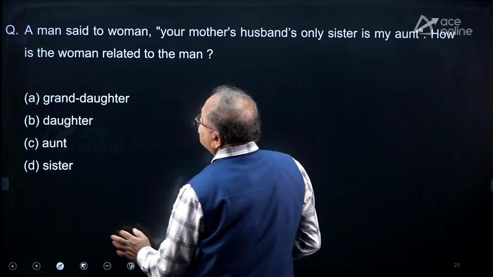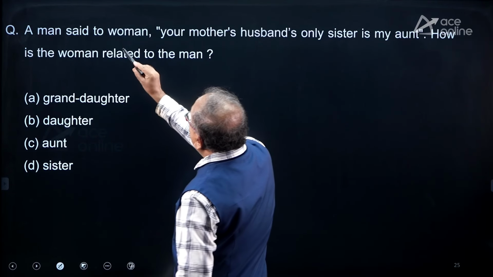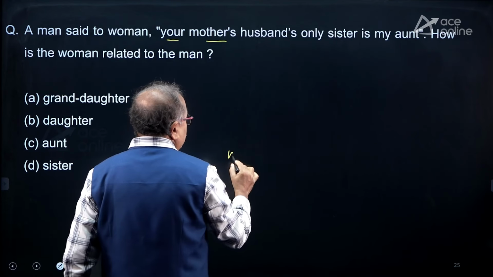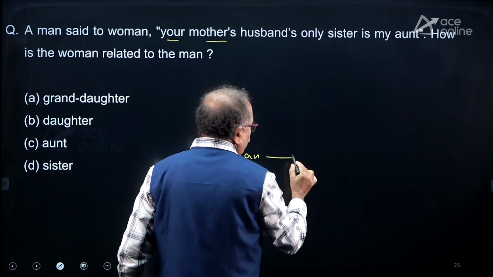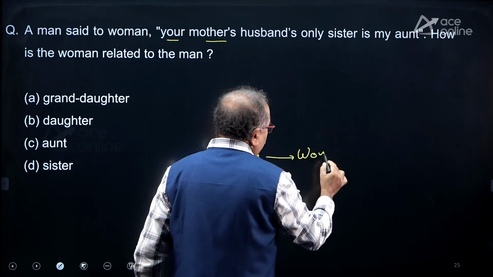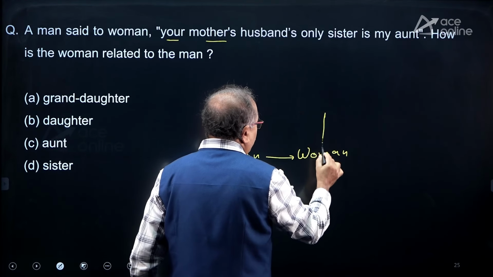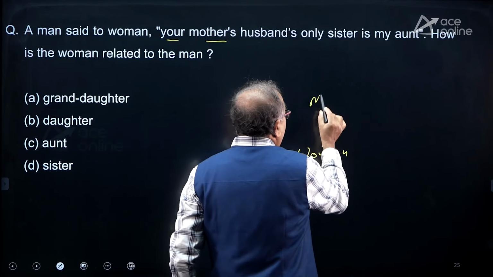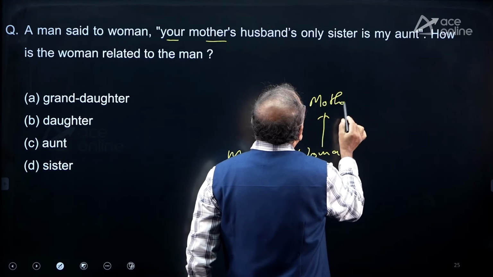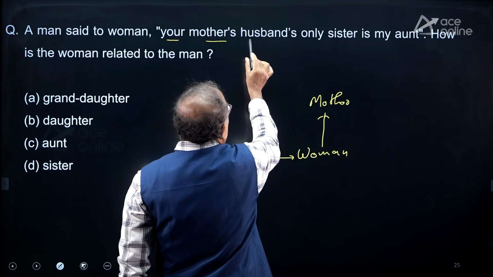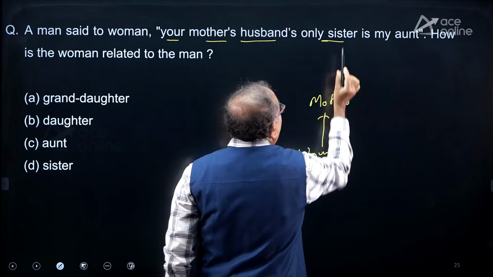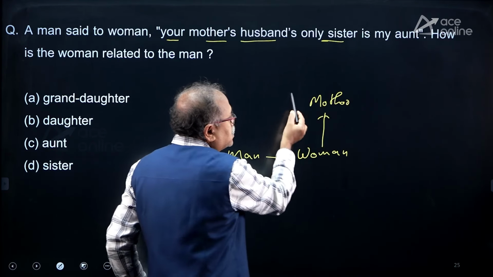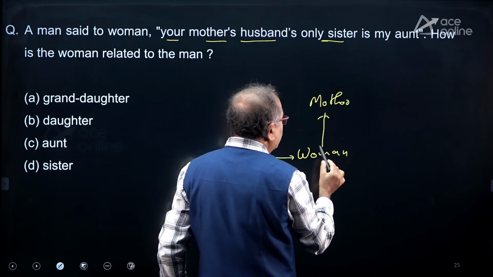What is this question is, a man said to a woman, your mother. Man said to a woman, okay, woman. What is said? Your mother, that woman's mother is husband's only, her husband's mother's husband. Mother's husband means the woman's father.